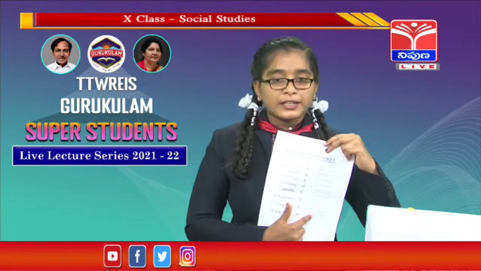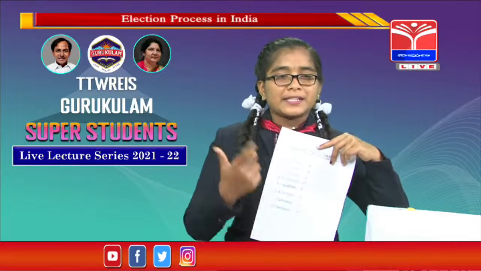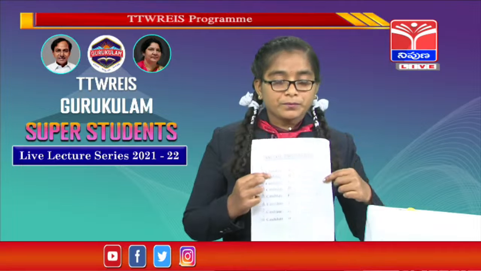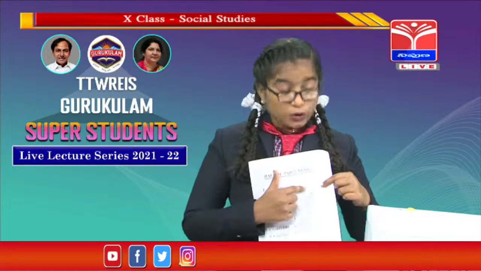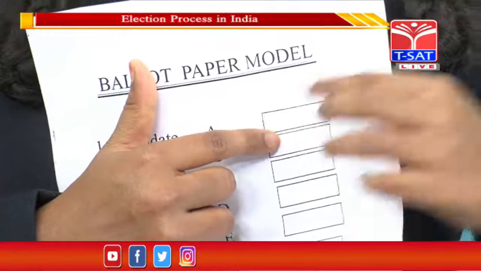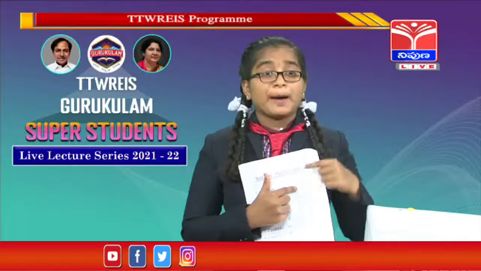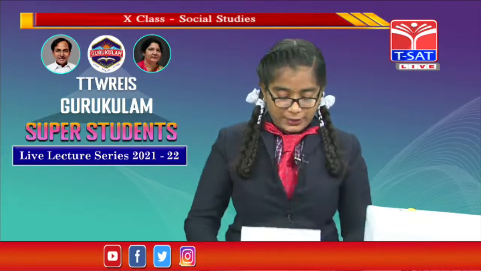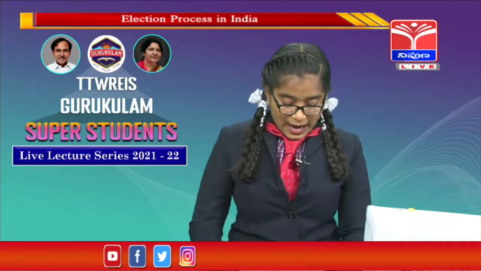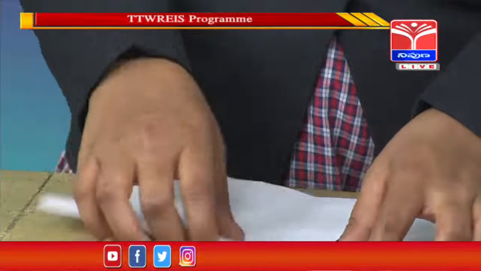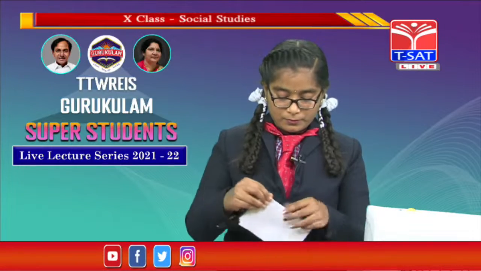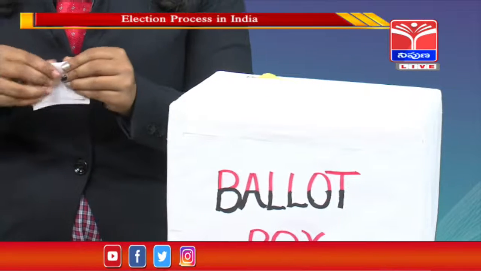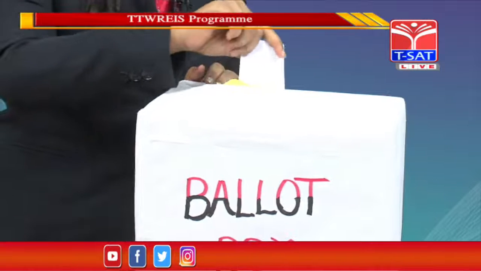If I want to cast my vote for the B candidate, then I will put a stamp, which was provided by the Election Commission of India, on the B candidate. After putting the stamp on it, I will fold it like this, and I'll put it into the ballot box.